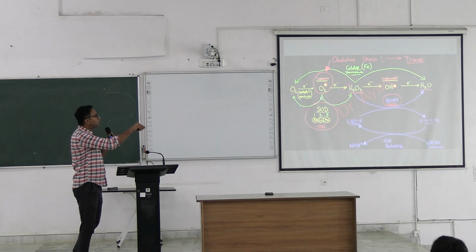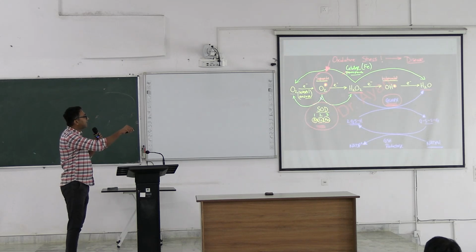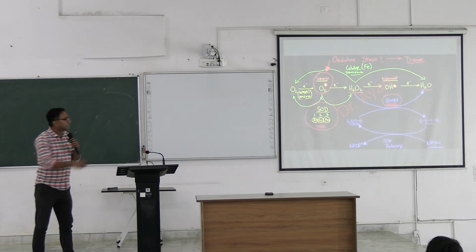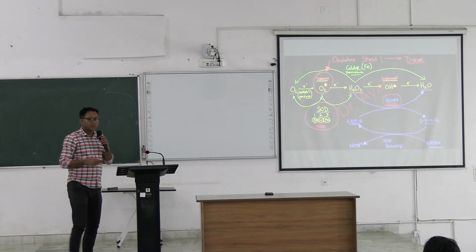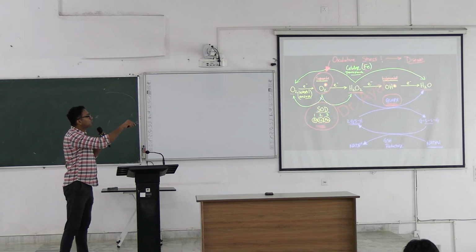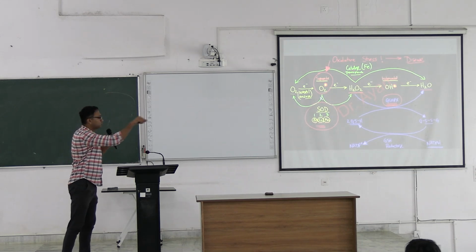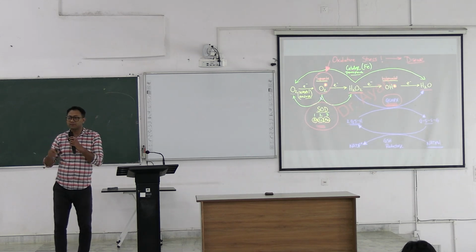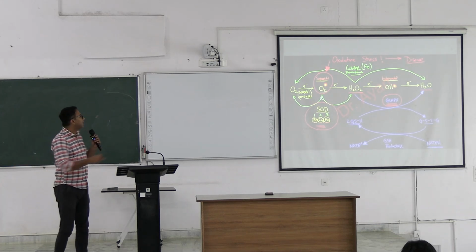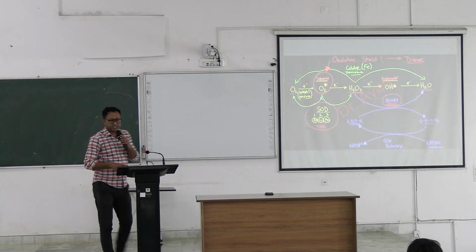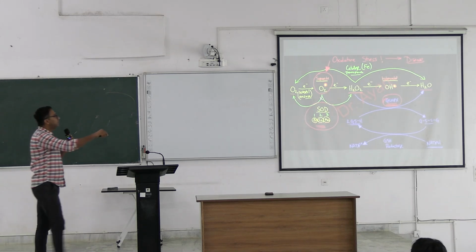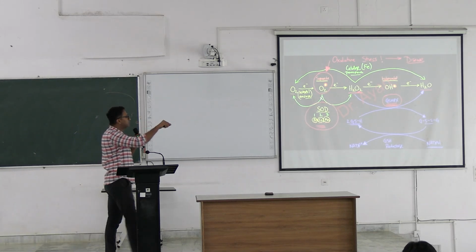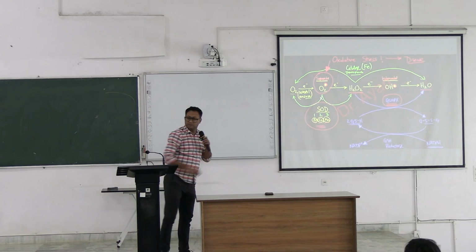Similarly, when H2O2 is formed, there is an enzyme called catalase. Its cofactor is iron, Fe. So catalase is an enzyme whose cofactor is iron. It converts H2O2 back to oxygen and H2O, so that the molecule is stable, right? And another enzyme is glutathione peroxidase. You have read glutathione in biochemistry, right? So similarly, glutathione peroxidase is another enzyme which converts H2O2 to water.